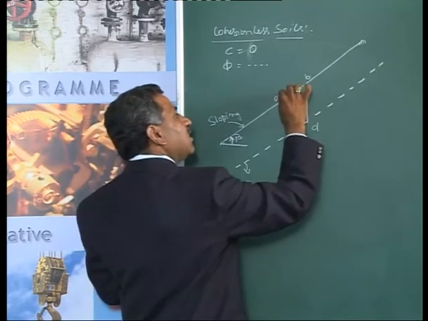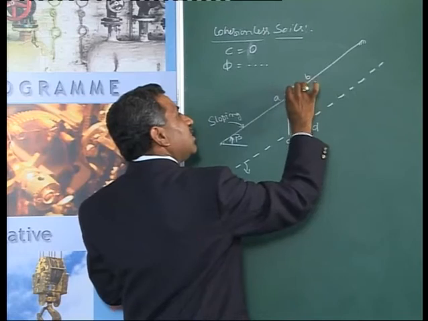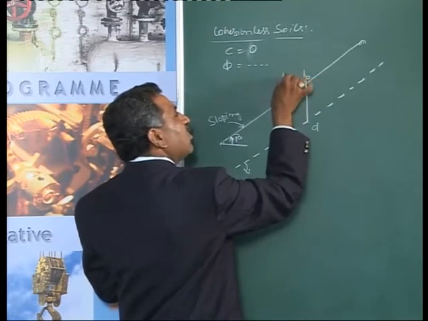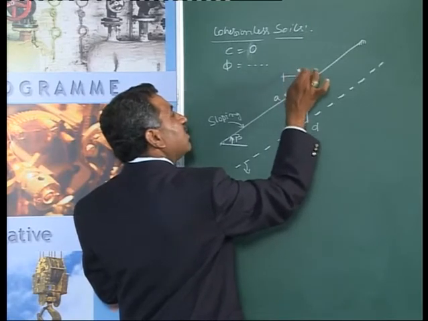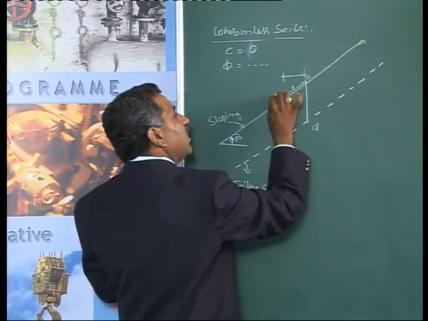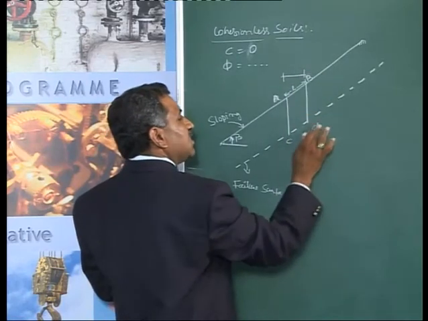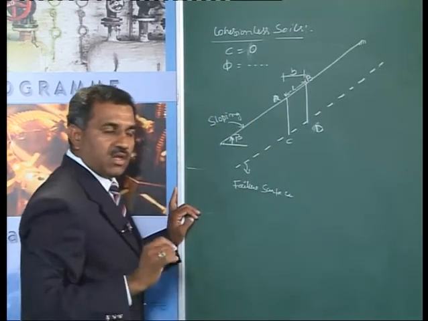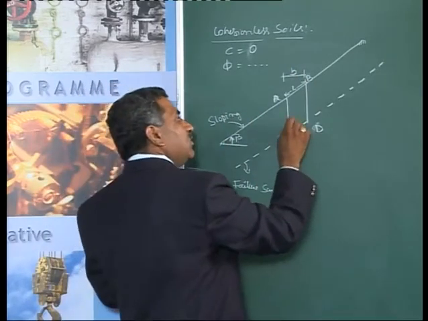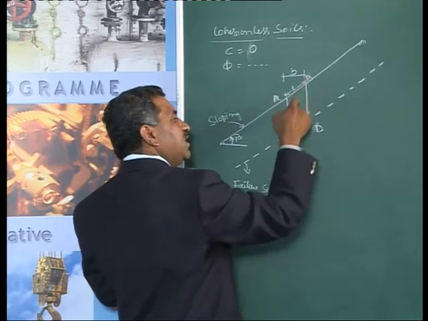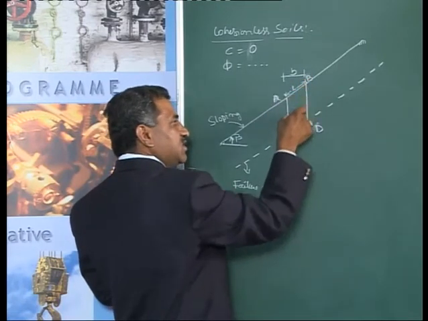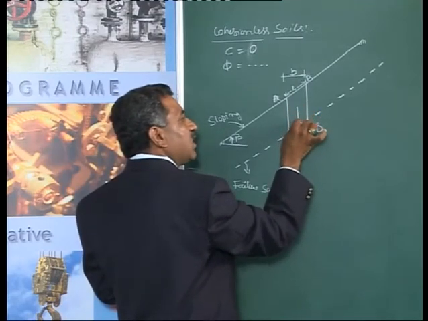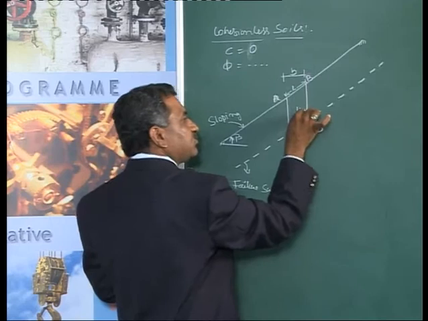Let the inclined length of this element be L. Let the horizontal length of this element, capital A, B, capital C, capital D, be small b. This element ABCD is the soil wedge. The weight of this wedge always acts in the downward direction. That is W.